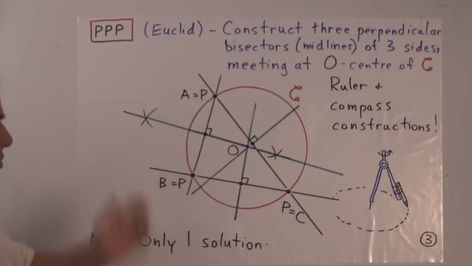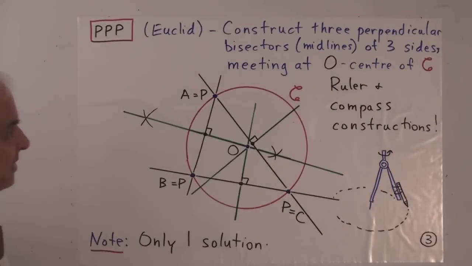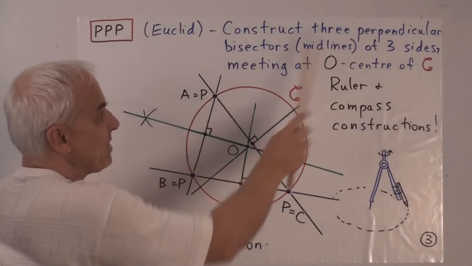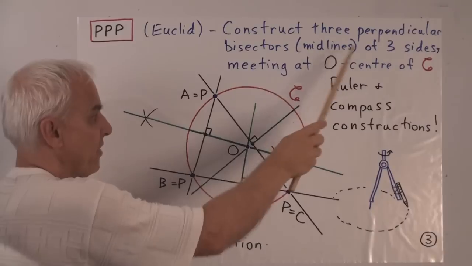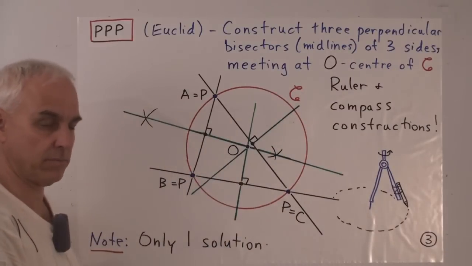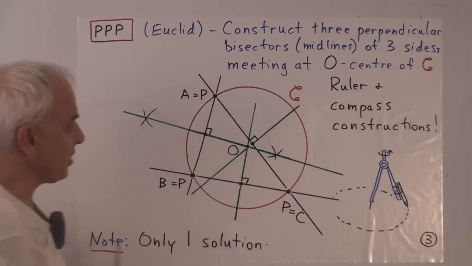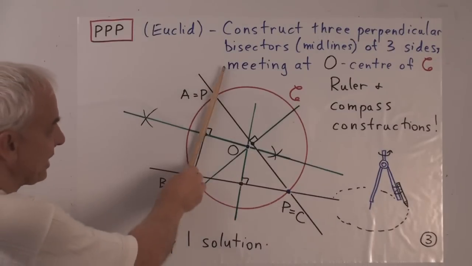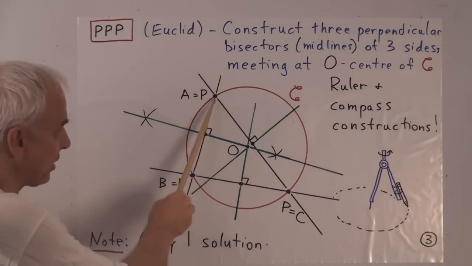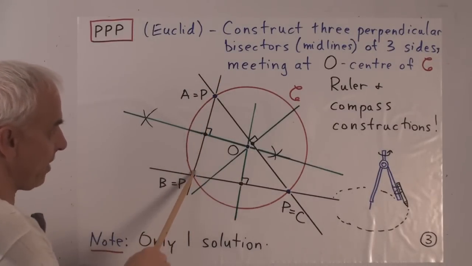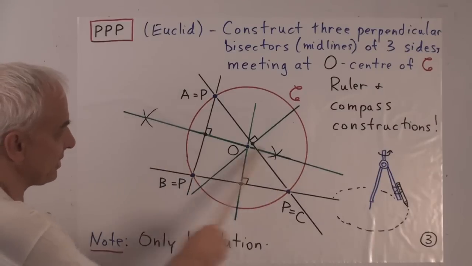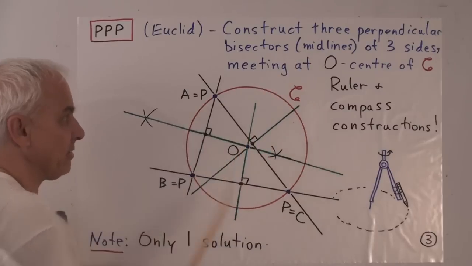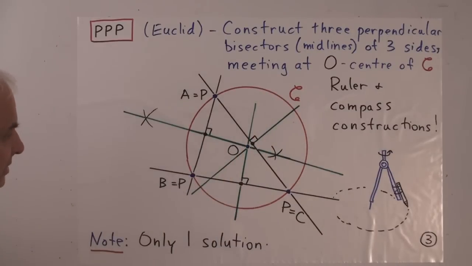Okay, so how does Euclid teach us how to do this? Well, the idea is to construct the 3 perpendicular bisectors of the 3 sides of this triangle. Perpendicular bisectors are lines which are perpendicular to the sides of the triangle and go through the midpoints of them. I like to call these lines also midlines, a little bit shorter than perpendicular bisectors.